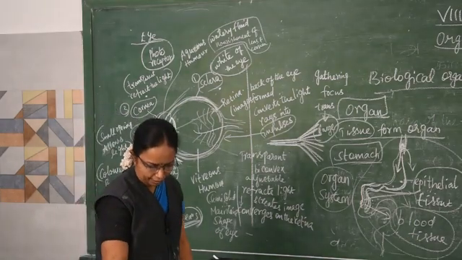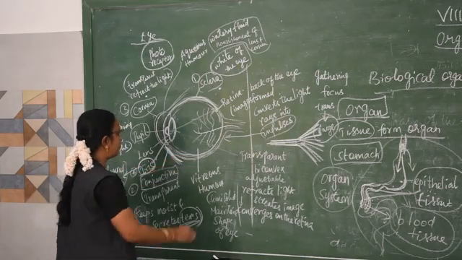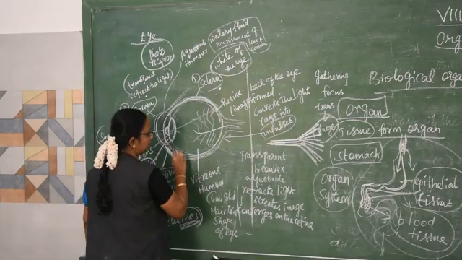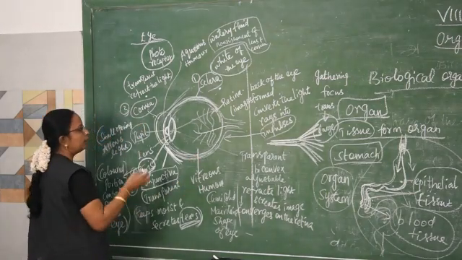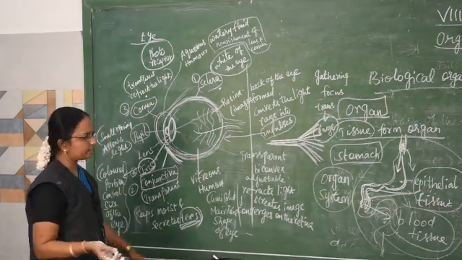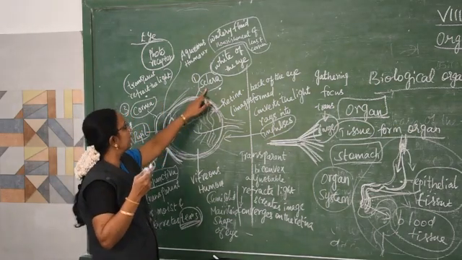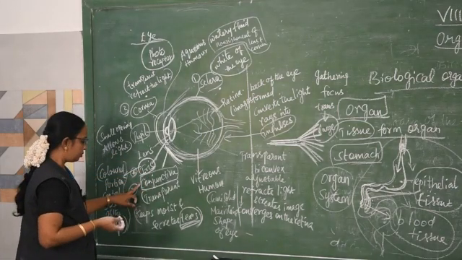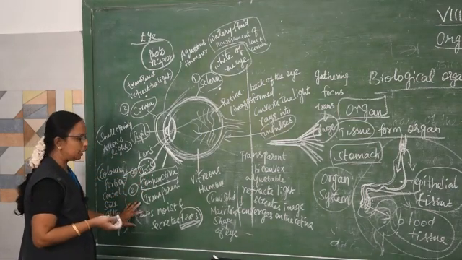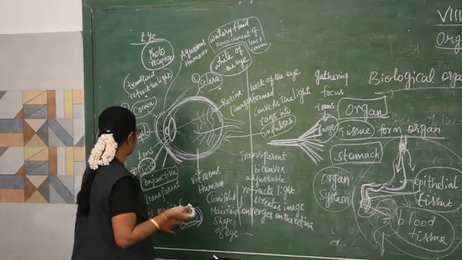And then the vitreous humor is there. What is its main function? It is semi-solid and maintains the shape of the eye. The eye's shape is maintained by the vitreous humor. So when we talk about the structure of the eye, externally we can see the sclera, the white portion of our eye. And then the conjunctiva. It is transparent. It keeps the eyes moist and secretes tears.